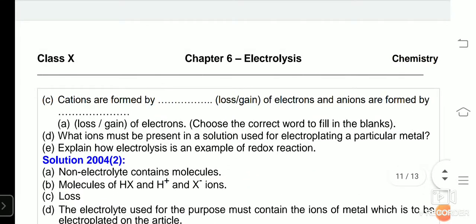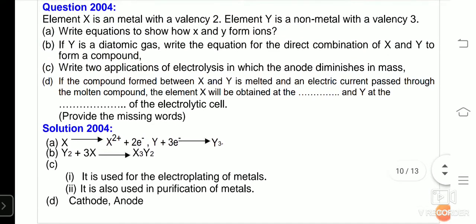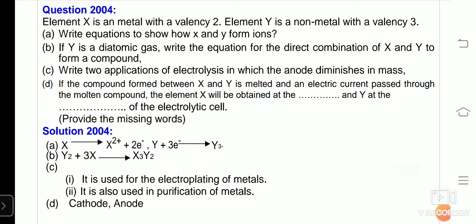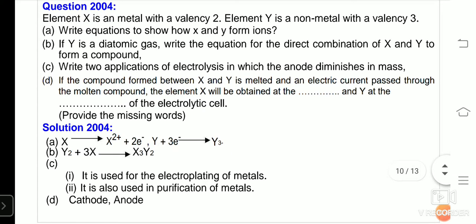Now let's see the previous year question in which some fill in the blanks were asked, and an XYZ type of question was asked. In the year 2004, this question was really interesting because it requires application of the concept from electrolysis. Element X is a metal with valency 2. Please remember, students, I have taught you the periodic table. Valency 2 means elements belonging to group number 2. Element Y is a non-metal with valency 3. That means element Y belongs to group number 13.